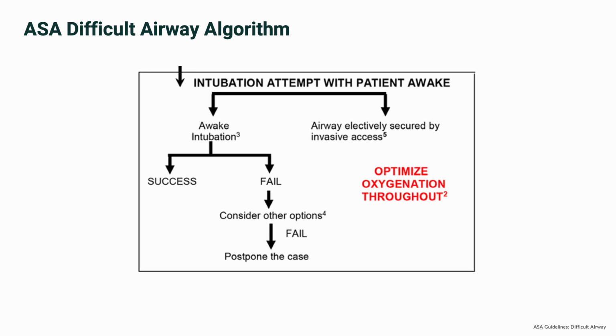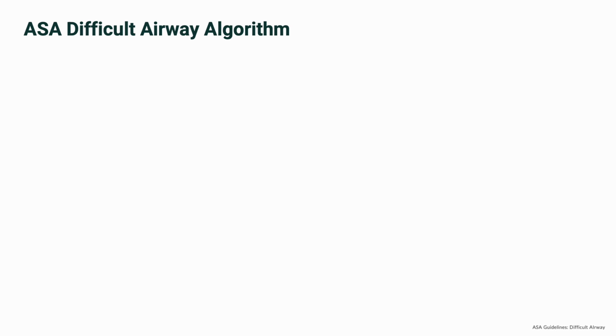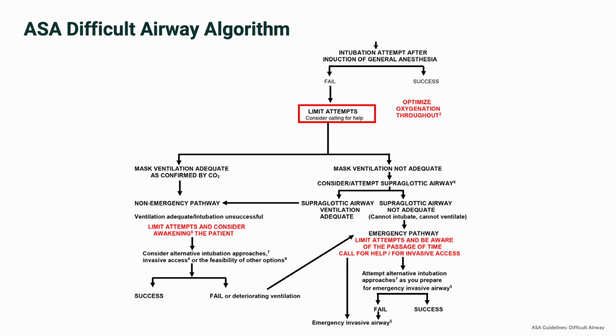Second, there's the awake intubation path. If the assessment flags potential difficulties, we might opt to intubate the patient while they're still awake. It's a safer choice in some cases, and if it works, great. If not, we explore other options. Third, we have intubation after induction. This is the more typical route. Induce general anesthesia first, then attempt intubation. If it fails, the algorithm guides us on what to do next, depending on whether we can ventilate the patient with a mask. Beyond these sections, the algorithm also covers what happens if intubation fails, splitting into non-emergency or emergency